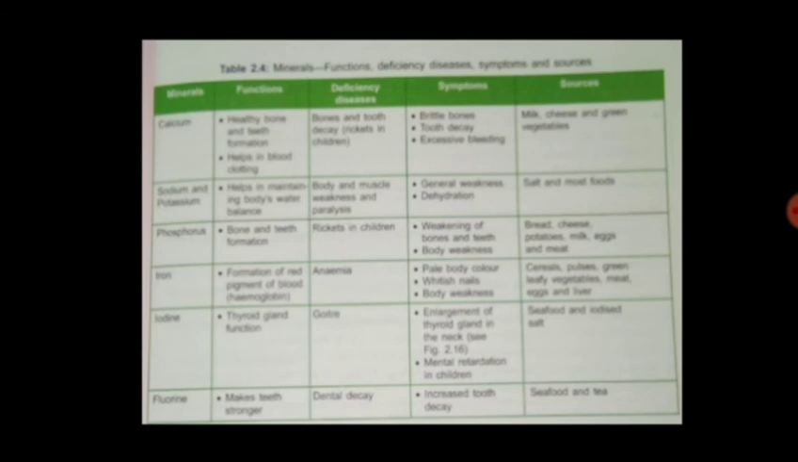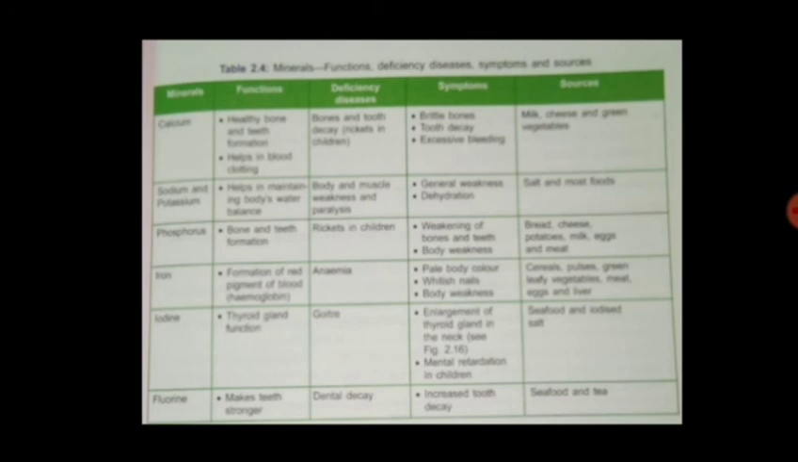If we are having iron deficiency, then we will lack the hemoglobin and it will again cause anemia, where the body becomes pale, the nails become white. At the end of the nails, at its roots, you can see whitening. That is due to the anemia, and the body also becomes very weak. So we should include some iron rich sources in our diet.